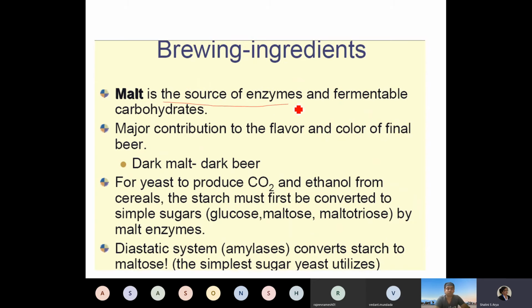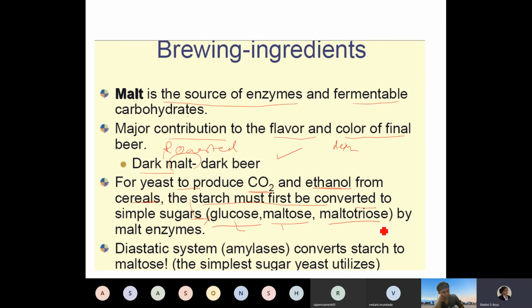So malt, we know, is the source of enzymes, and it is a fermentable carbohydrate. It makes a major contribution to the flavor and color of the final beer, because it has dextrin and sugar. A dark malt comes from roasting. If you have roasted a lot, you get dark beer, so this also gives rise to the color. For yeast to produce carbon dioxide and ethanol from the cereal, the starch must be converted to simple sugar. And during the malting and germination process, we have seen that the complex carbohydrates have already been converted by the action of the enzymes.